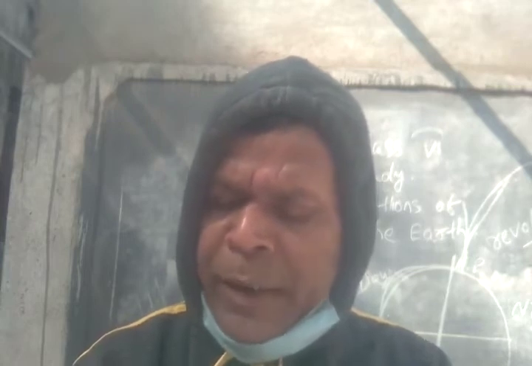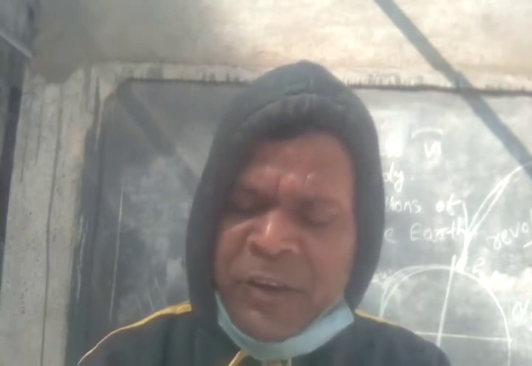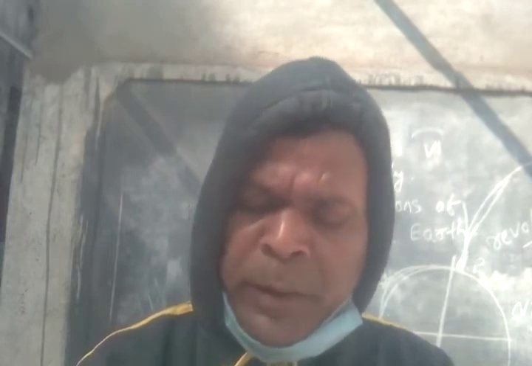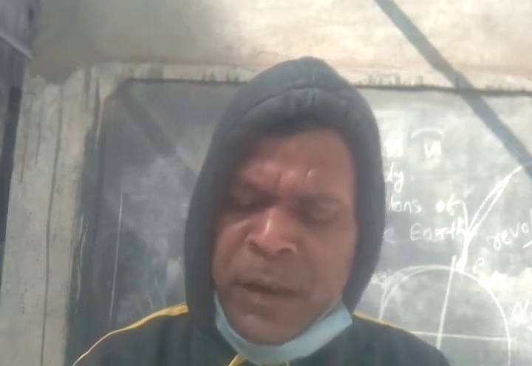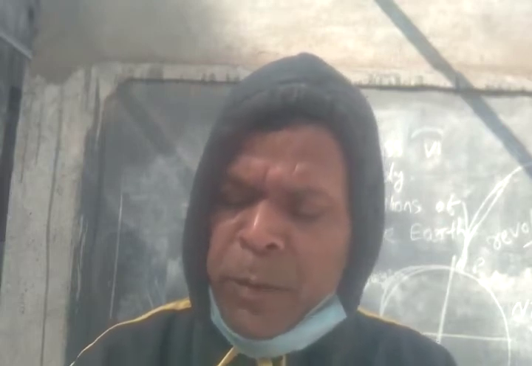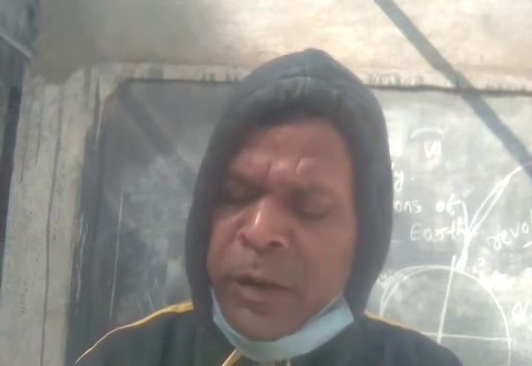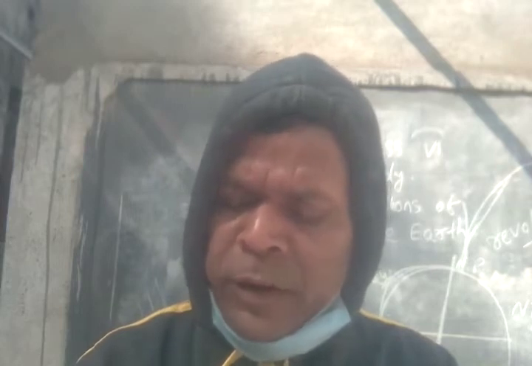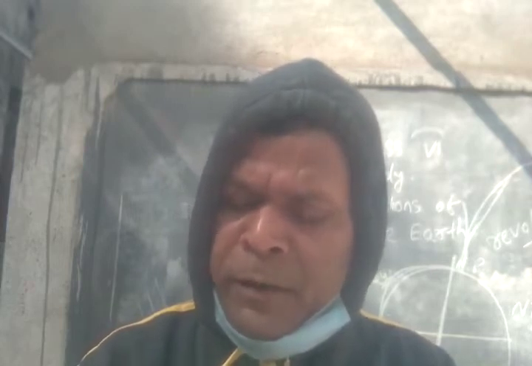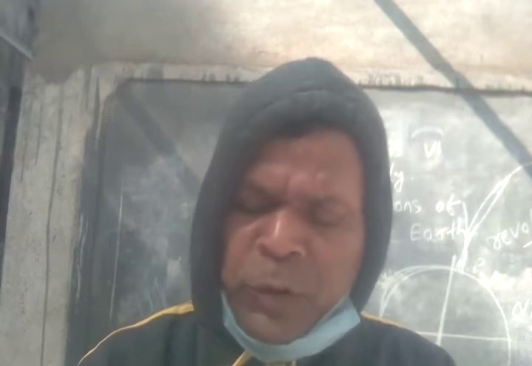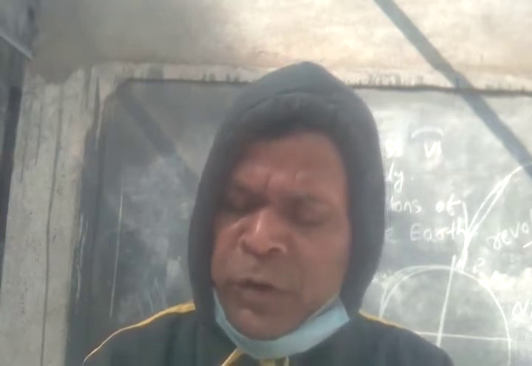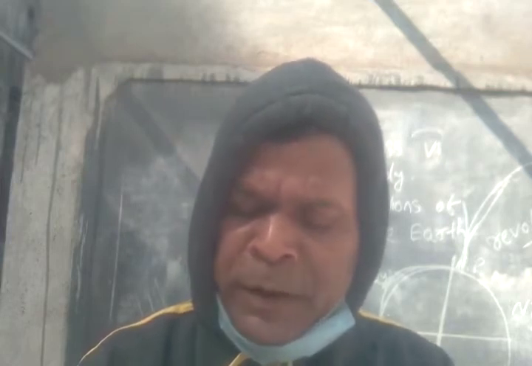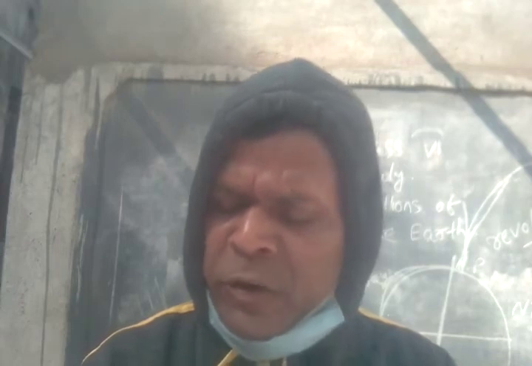Due to the elliptical orbit of the earth, the distance between the sun and the earth varies from a minimum of 147 million kilometers to a maximum of 152 million kilometers. Thus, the mean distance between the earth and the sun is 149.5 million kilometers. The position when the earth happens to the closest to the sun is called the perihelion, and when it happens to be at its farthest distance, it is called aphelion.